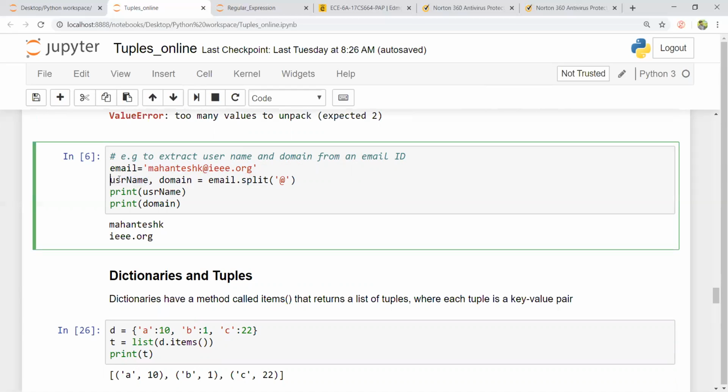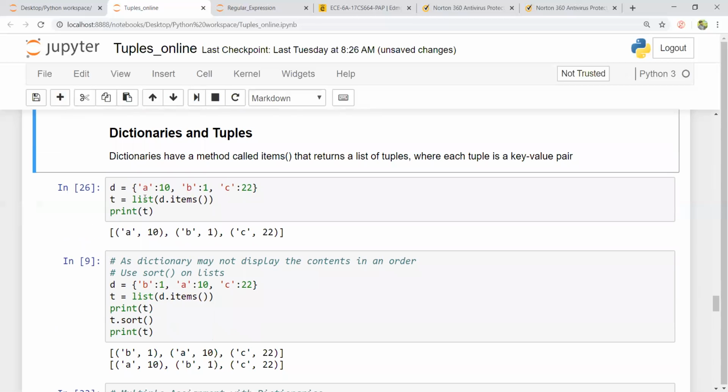I've used username as the first variable and domain as the second variable. I use email dot split at. So this email string will be split at the at symbol, the first item is assigned to username, and the second item after splitting is assigned to domain.